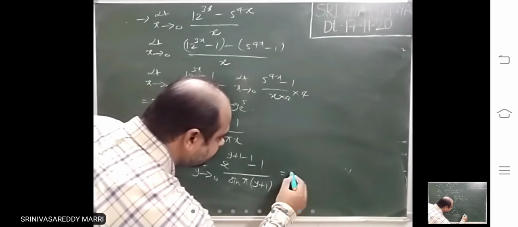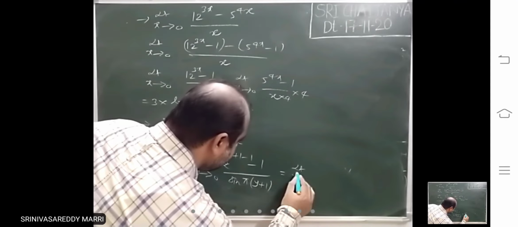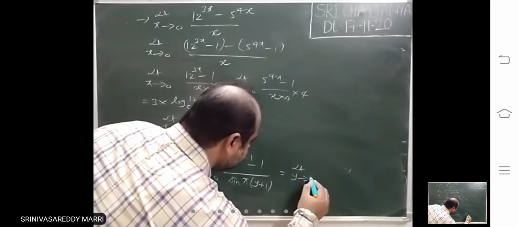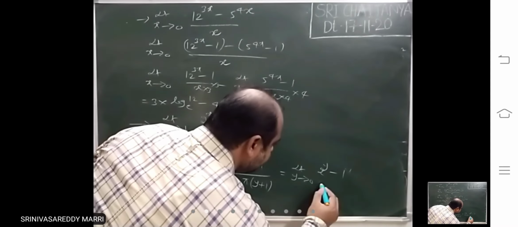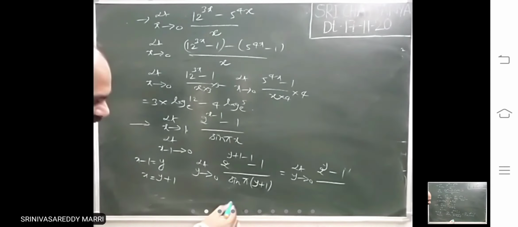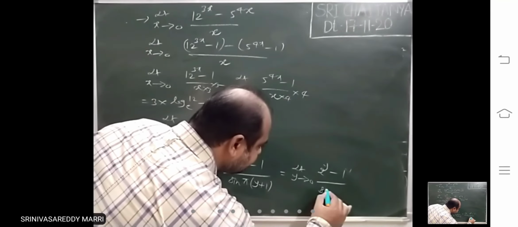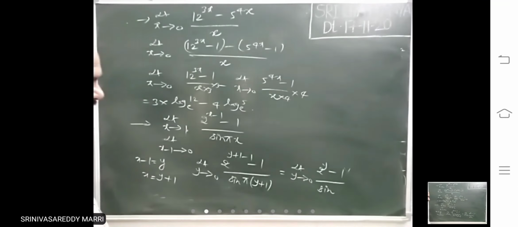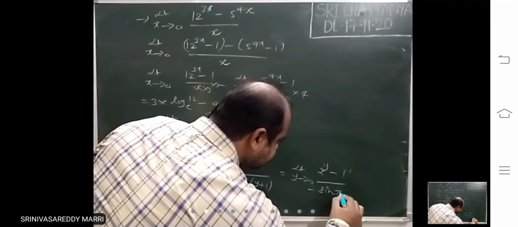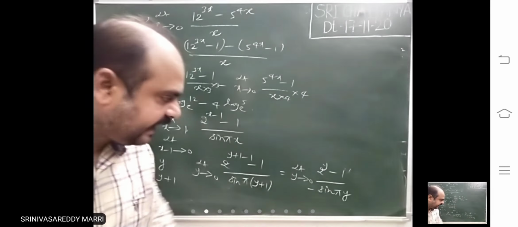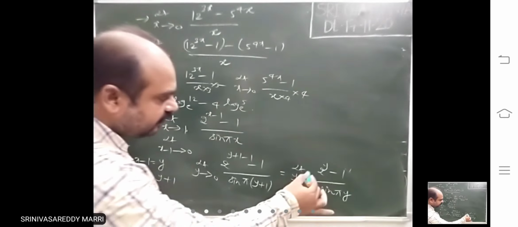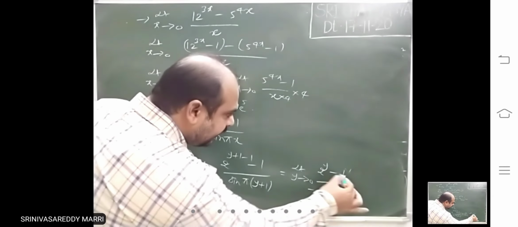That means this comes out to be limit y tends to 0, 2 power y minus 1 divided by sine of pi plus pi y. Sine of 180 plus theta, that means minus sine pi y. Sine of pi plus pi y, 180 plus pi y, is what? Minus sine pi y. Now a power x minus 1 is there.